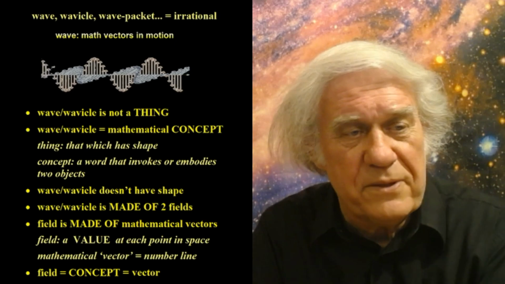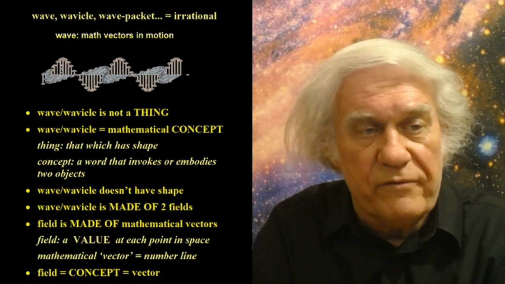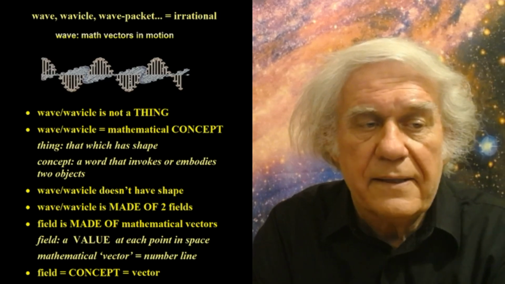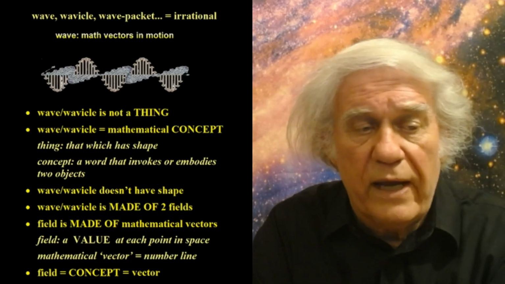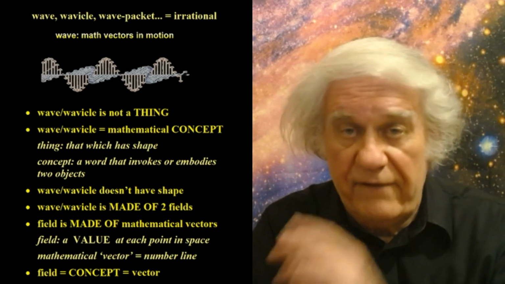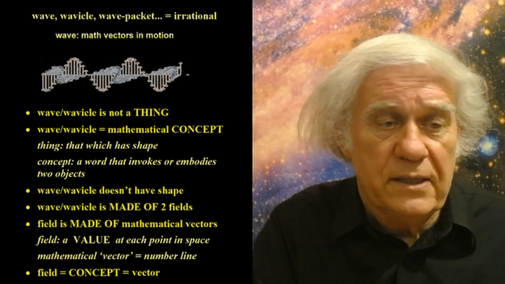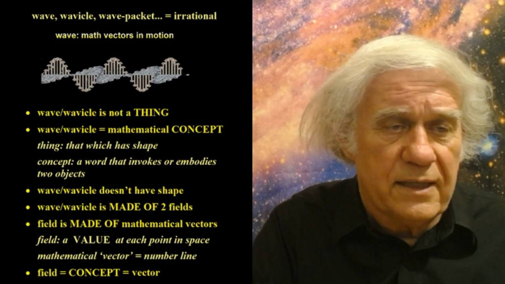And so what are we supposed to think about this? You're talking about a concept, a bunch of numbers that are moving. That's what you're staring at. Okay, so yeah, it's a problem. And wave is not a thing. What it is is an abstract concept made out of fields, which are concepts, and the fields are made out of vectors, which are concepts. And it turns out the vectors are weird because the vector of math is not the vector